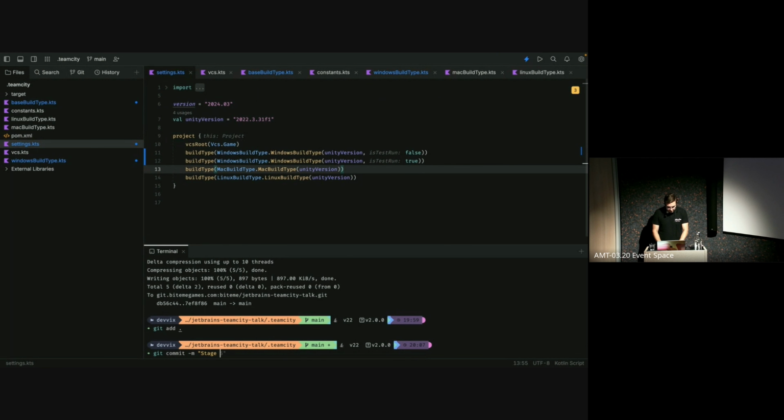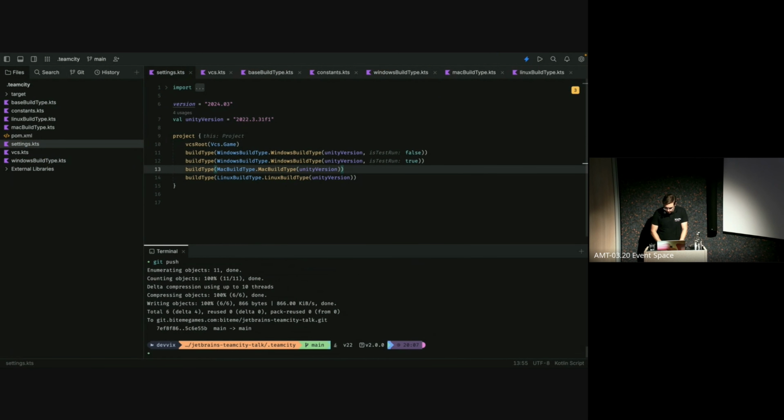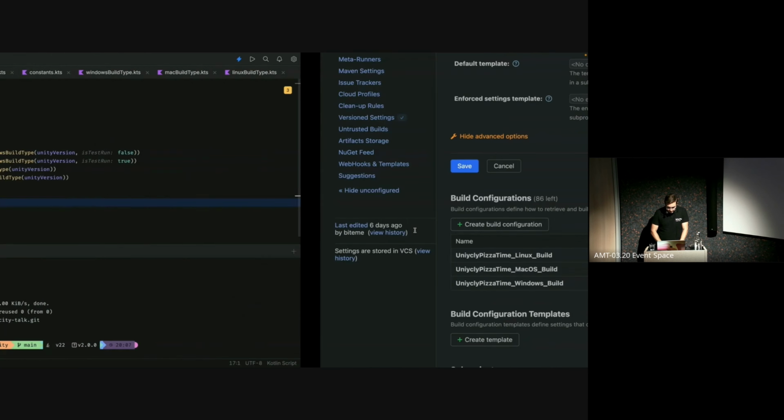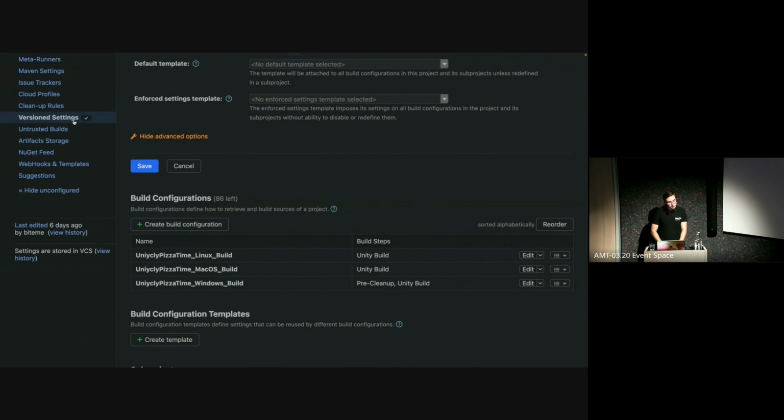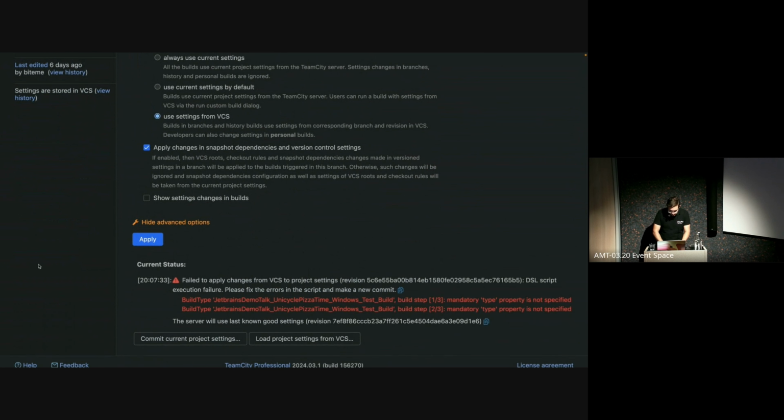So doing this, we can now just commit it again. Hope that we didn't forget anything. Everything's been going too smoothly, so I'm expecting something to break here. Give it a couple seconds again, and then we should see that we now have a new build type, which is going to be specifically our tests. And I did forget something apparently. Let me just double check what that is.